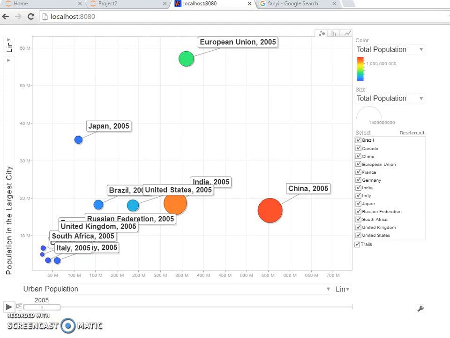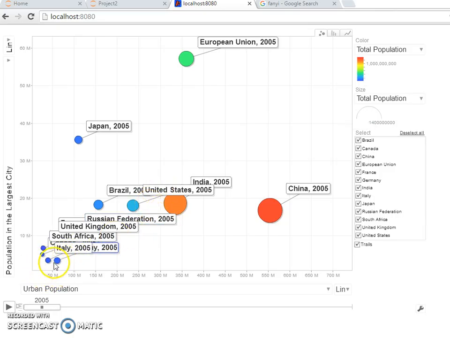So this is a motion chart. The x-axis represents the urban population, and the y-axis represents the population in the largest city. The bubble size means the total population. The different bubbles show different countries. The upper right corner means a huge urban population, as well as most of the urban population being in the largest city.